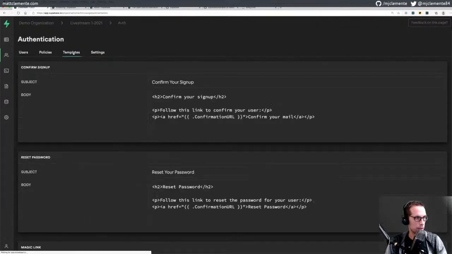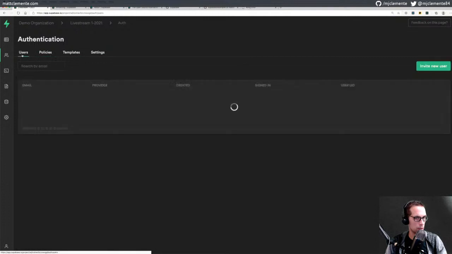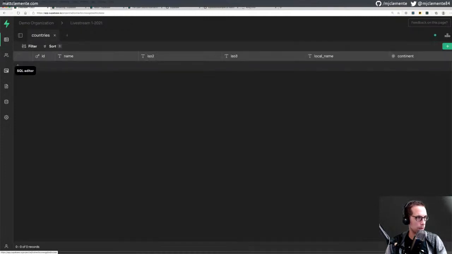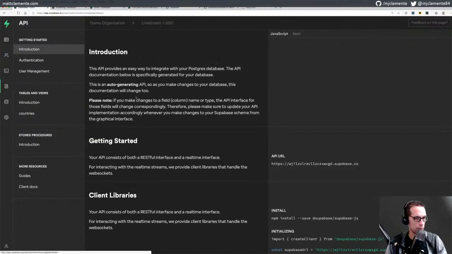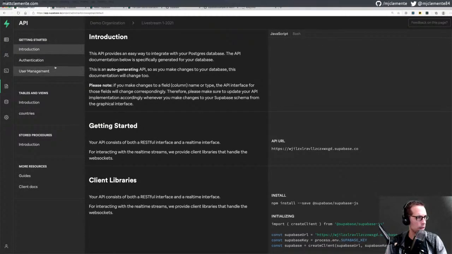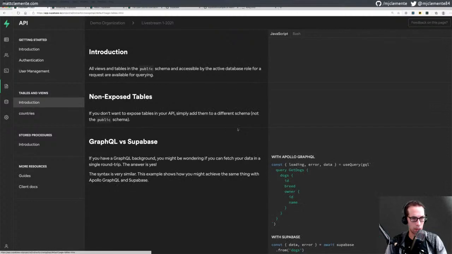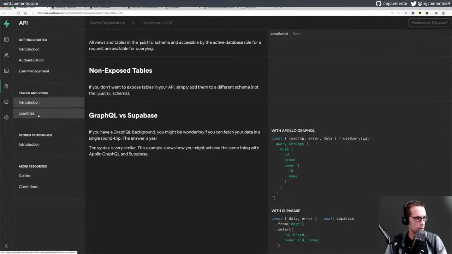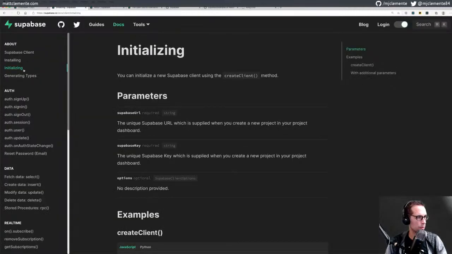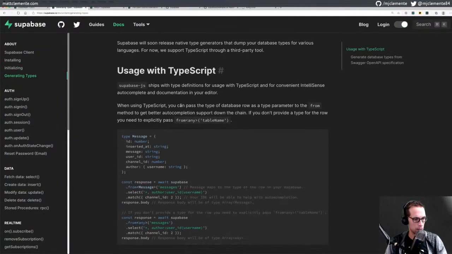Wasn't in there. Here's our table. Here's our API. Authentication, management, introduction, that was GraphQL. Country, stored procedures, guides, client docs. Maybe this was in one of the actual docs here.